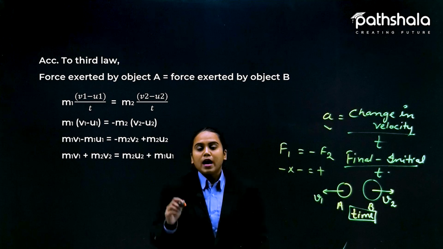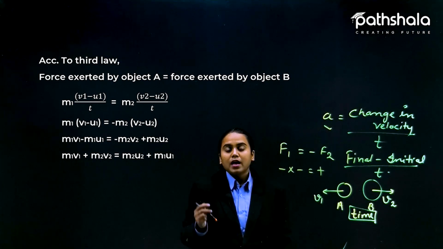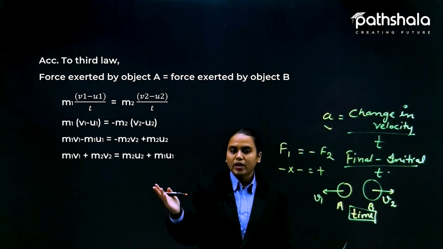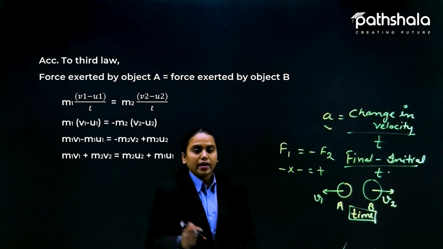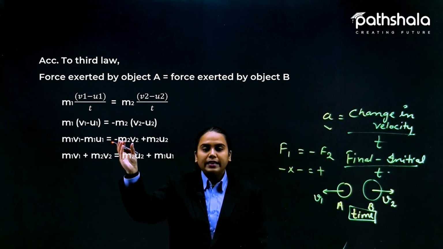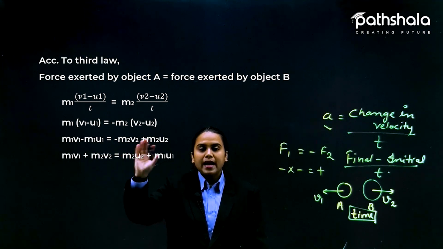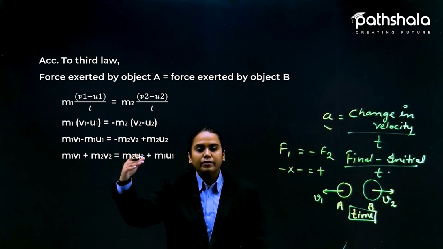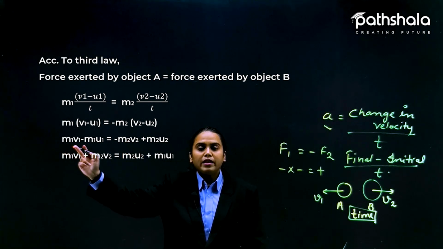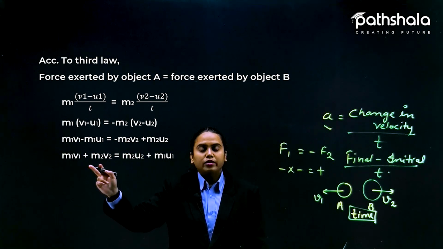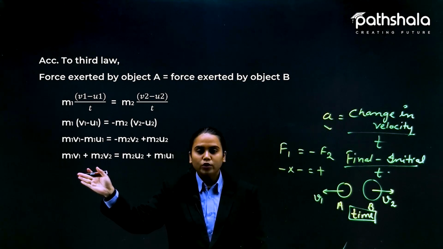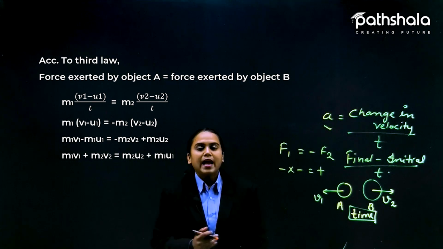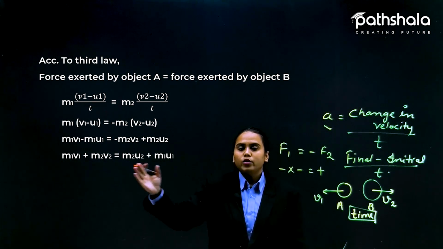Okay, so now arranging these terms, we take v1 and v2 together and u1 and u2 together, so we can shuffle it. Likewise we transfer the negative term to the other side and it becomes positive, with v1 and v2 on different sides. So m1 v1 and m2 v2 we have taken to the left side, and m1 u1 would be taken to the right side, so they have become equivalent to each other.